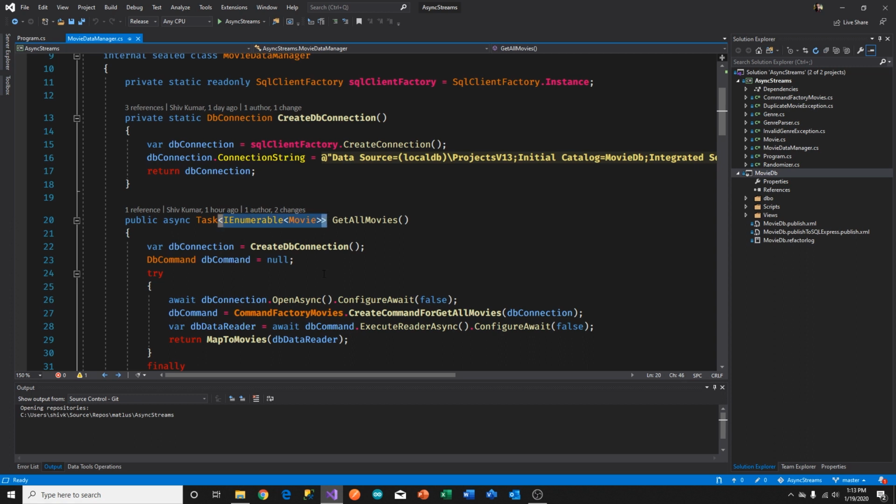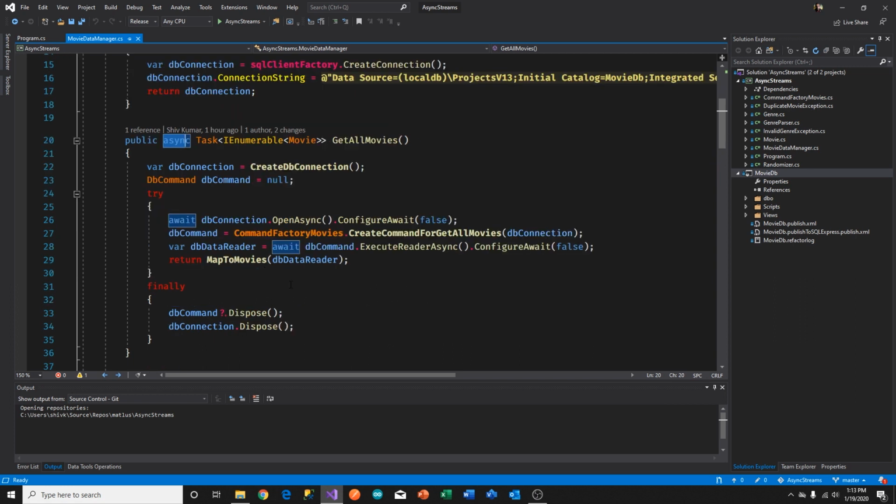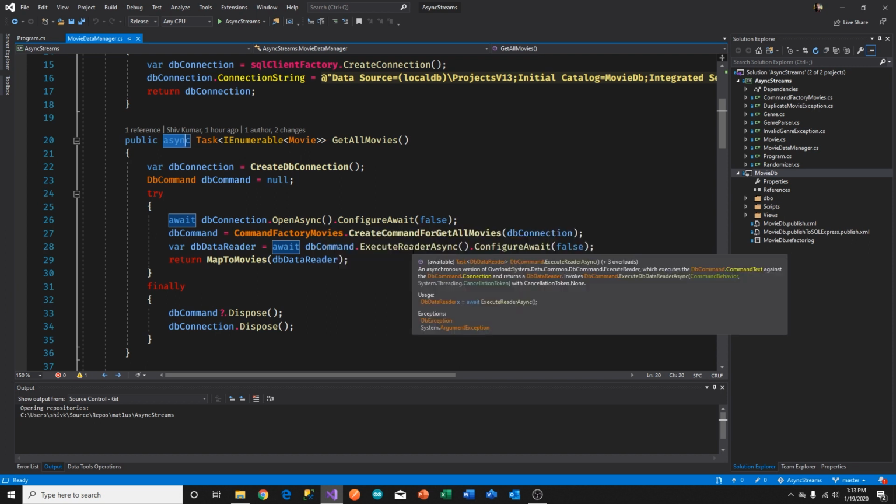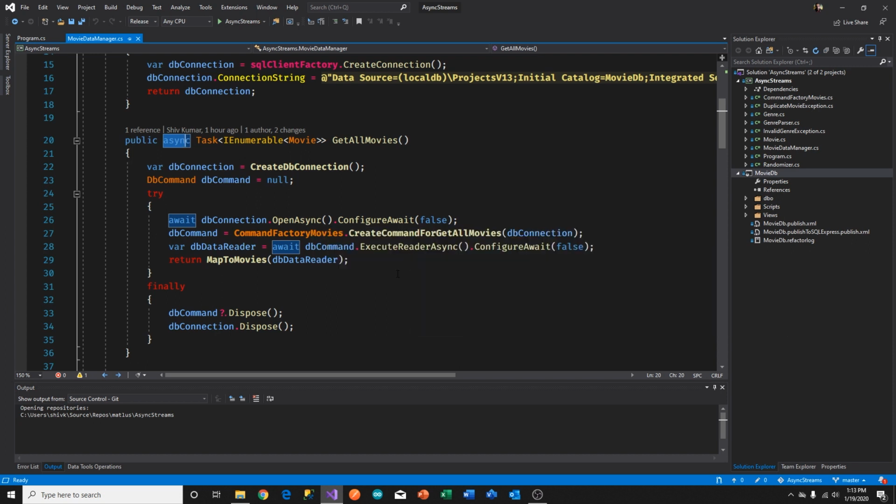So it's similar to the code from the streaming project video, with just a little difference, the fact that this is asynchronous now. Because this method has been marked with the async modifier, it has to have at least one await. And since we're doing a bunch of I/O workloads here, we are opening connections and executing readers. These are all asynchronous, so we can call await on these things to get the asynchronous feature.